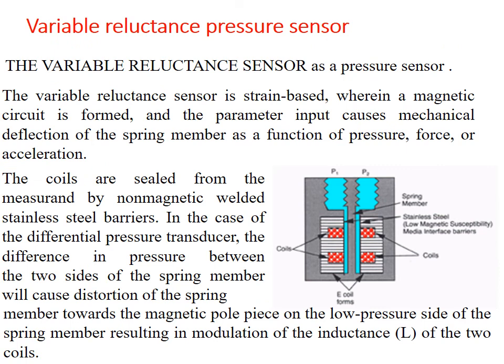Another type of pressure sensor works on the variable reluctance principle. The variable reluctance sensor is strain based, wherein a magnetic circuit is formed and the input parameter causes mechanical deflection of the spring member as a function of the pressure, force or acceleration. This is shown here. You have a spring mechanism that moves as we apply pressure through this chamber. Here the coils are there.